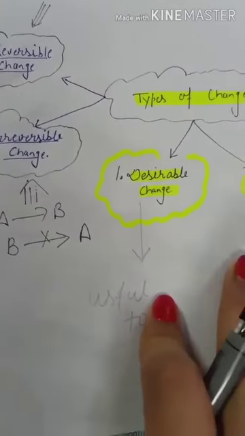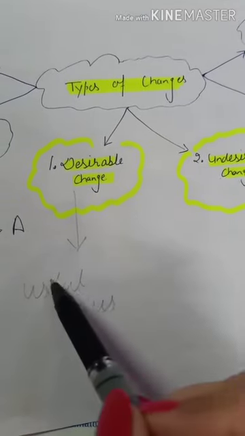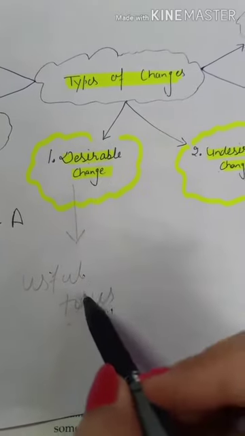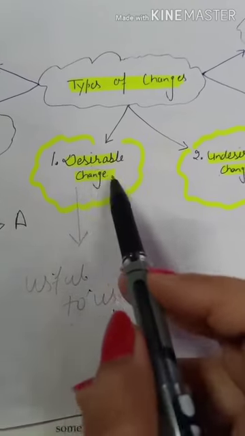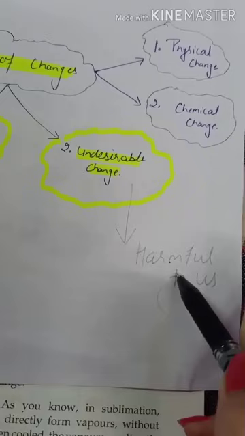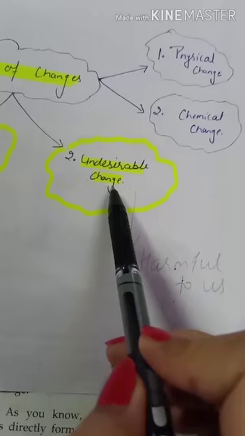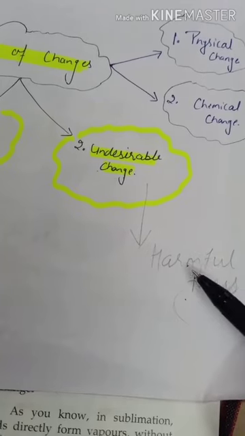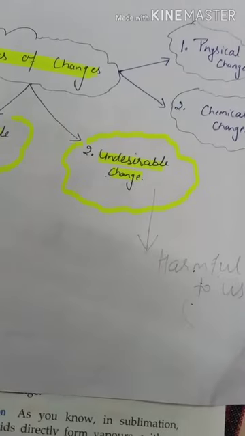Now the next types of changes we have are desirable change and undesirable change. So any change which is useful to us is known as desirable change. For example, ripening of fruit. Ripening of fruit is useful to us, so this change is desirable change. Now undesirable change: any change which is harmful to us or not useful to us is known as undesirable change. For example, rusting of iron. Rusting of iron is not useful to us, but it is harmful to us, so it is undesirable change.